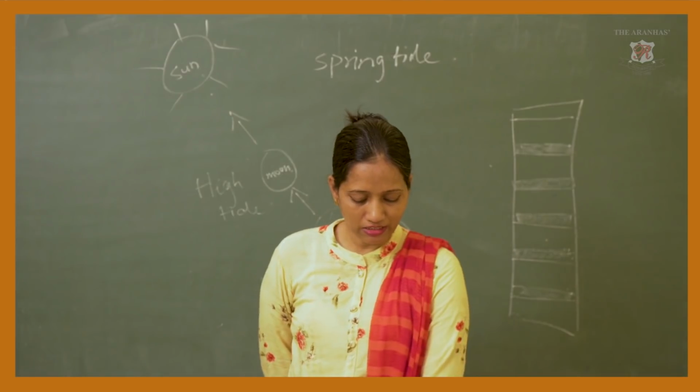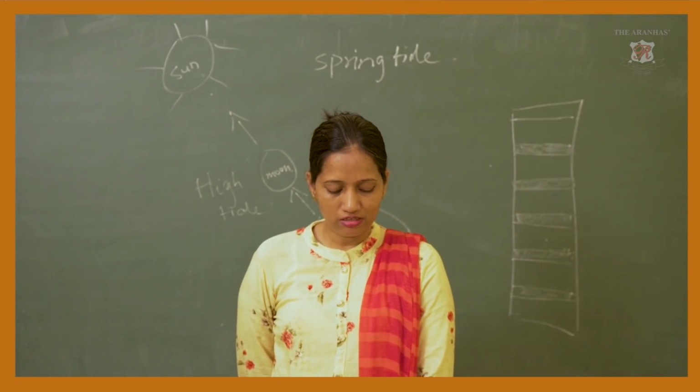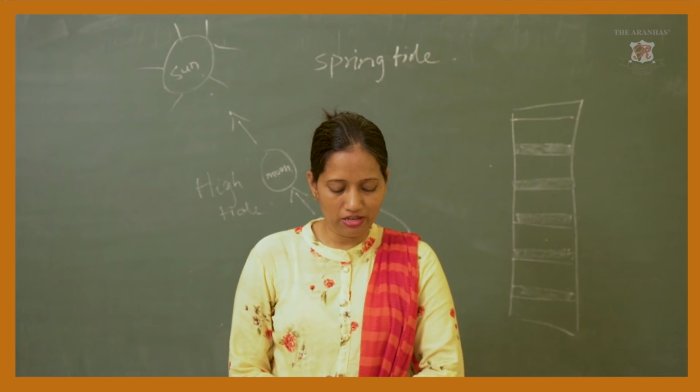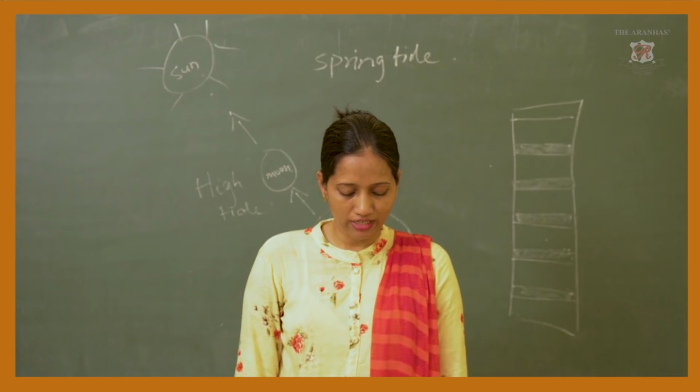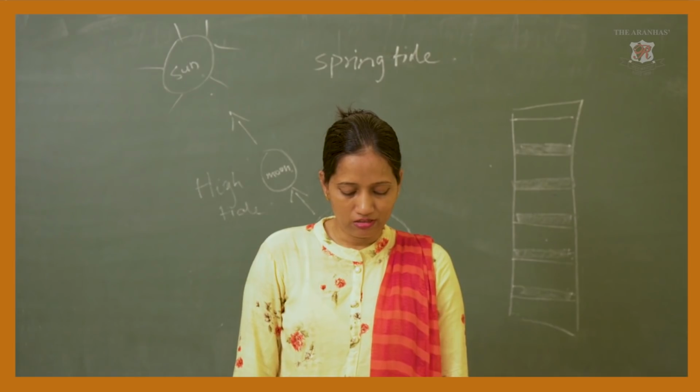Now, the intertidal range. So what is the intertidal range? The difference in the water level of the high tide and the low tide is called the tidal range. In open seas, this range is about 30 centimeters.